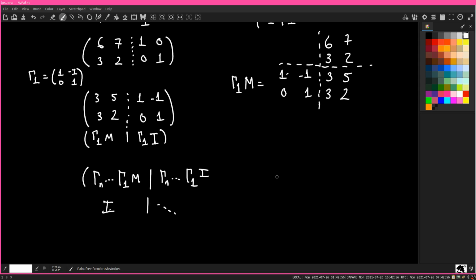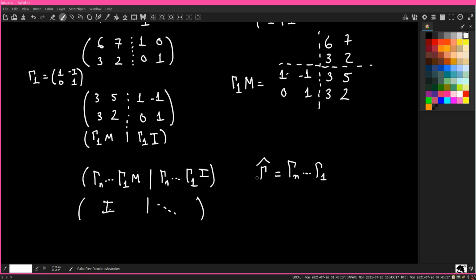Well, this now implies, let's call this gamma hat, is equal to gamma n, the product down to gamma 1.